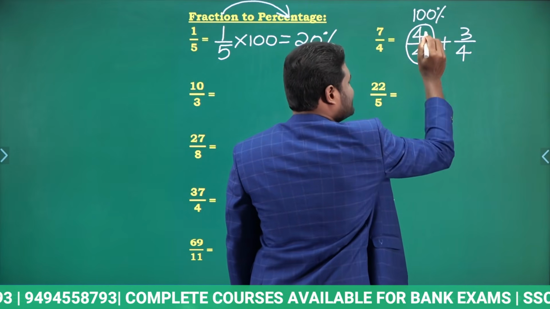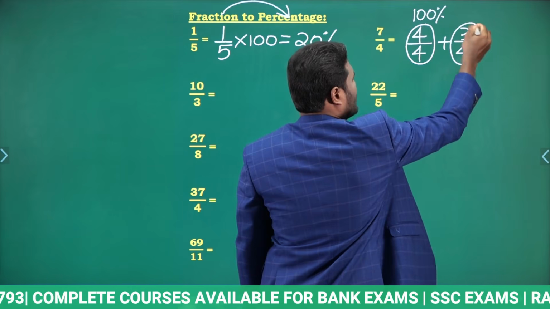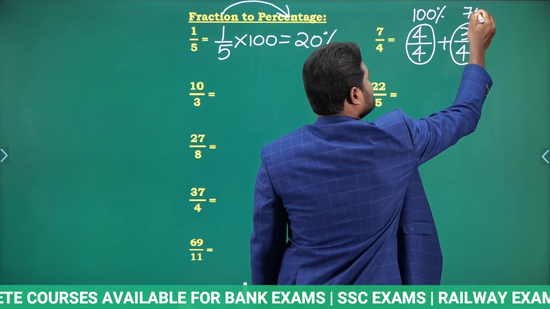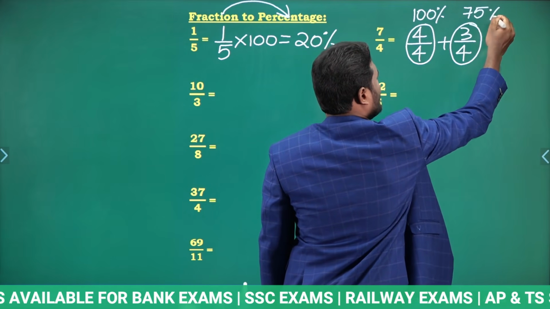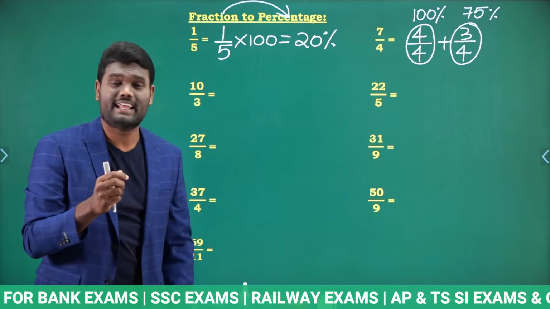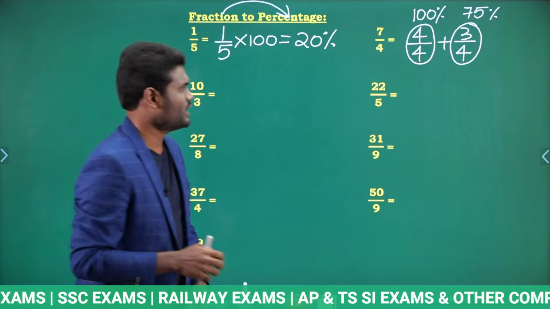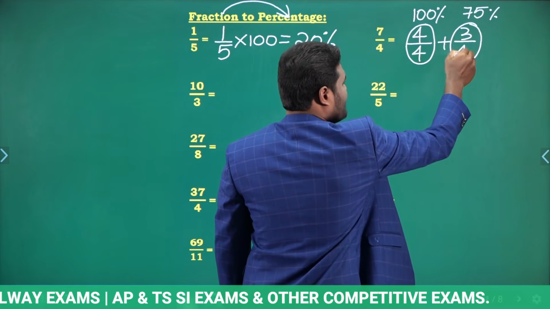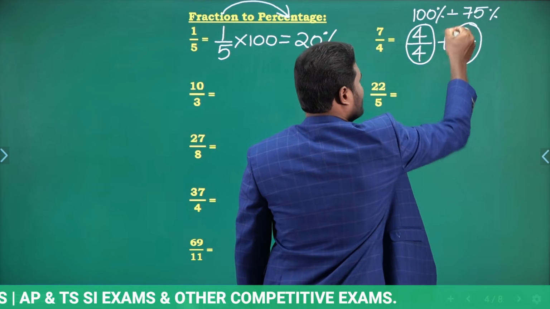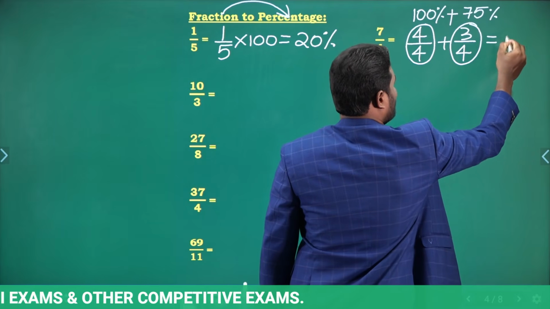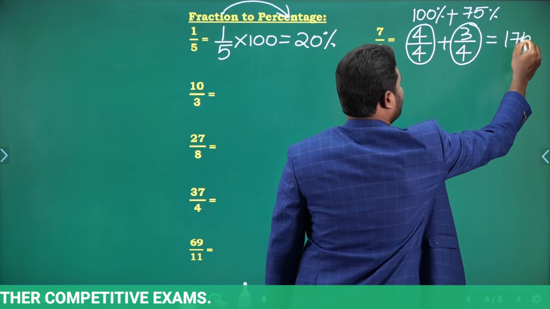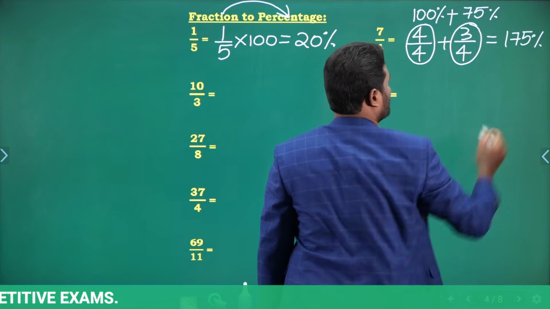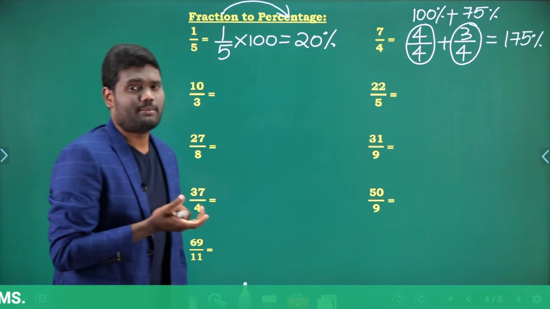Similarly, 3 by 4 is nothing but 75%, because we have already learned 3 by 4 is 75%. So 100 plus 75%, this value is going to be 175%.